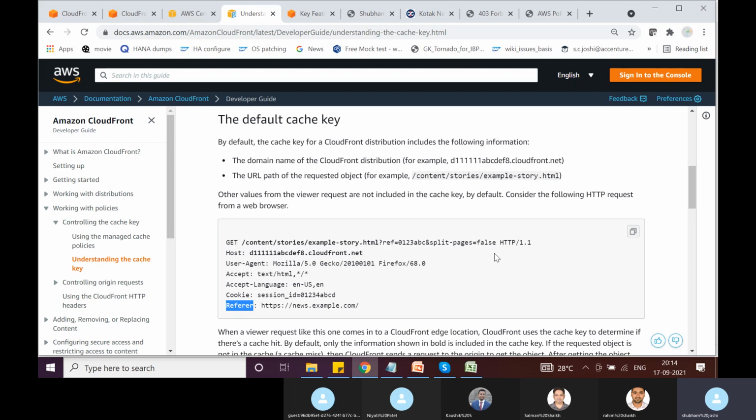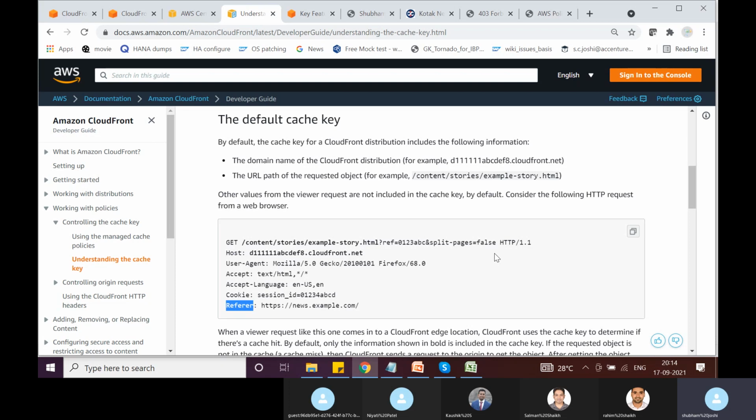If there is no object cached with the same cache key, then it is a cache miss, right? If it is a cache miss, then CloudFront will make a request to the origin server. It will get that object, cache it, and serve it to the viewer or the end computer.